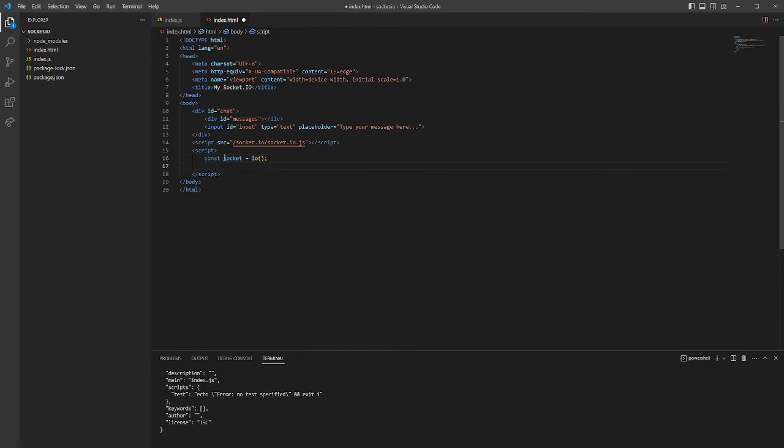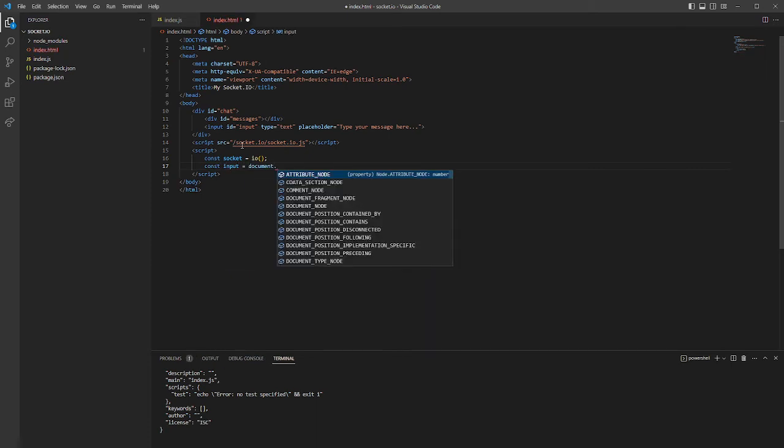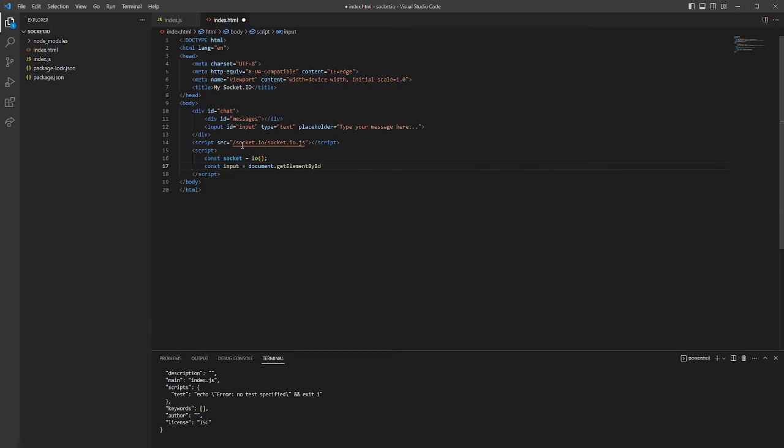Then we'll just get value from our input. And also, as I mentioned before, we will add that messages to our div tag that's called messages. So right now we create input: document.getElementById and input. The next thing that we need is messages: document.getElementById, of course, and messages.